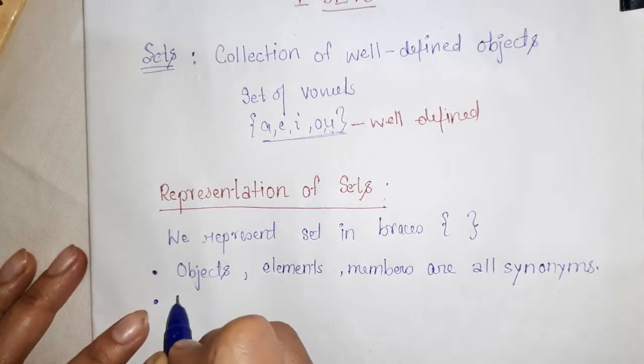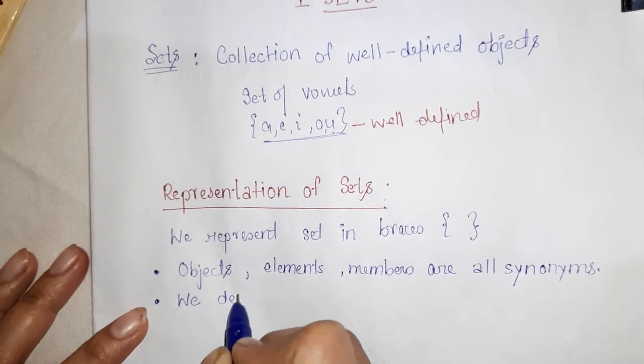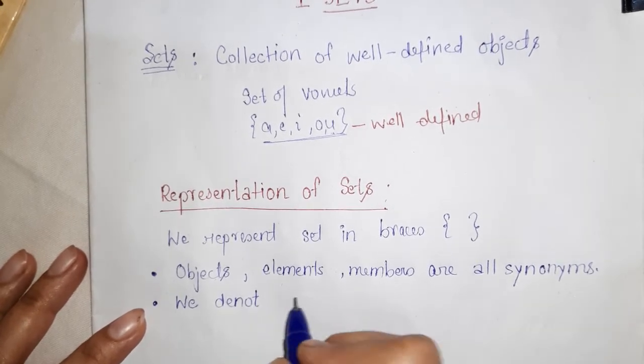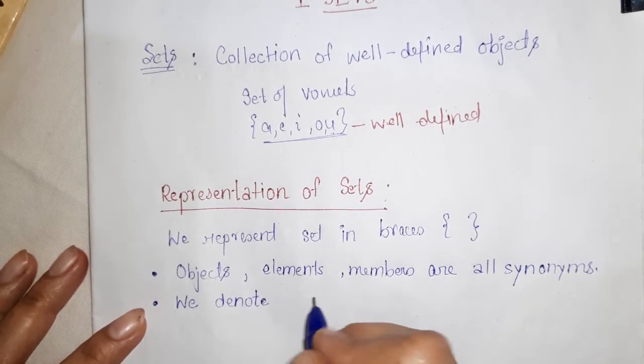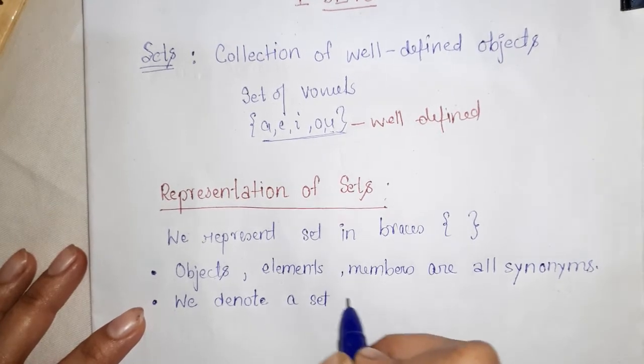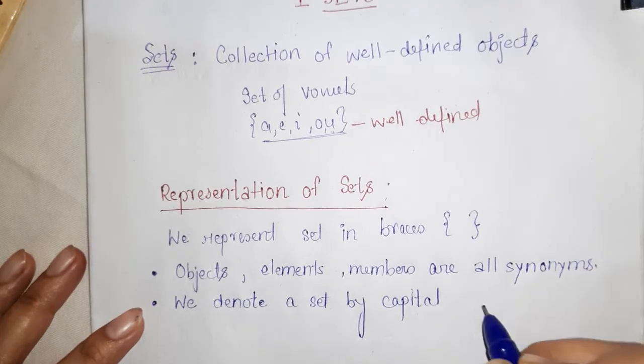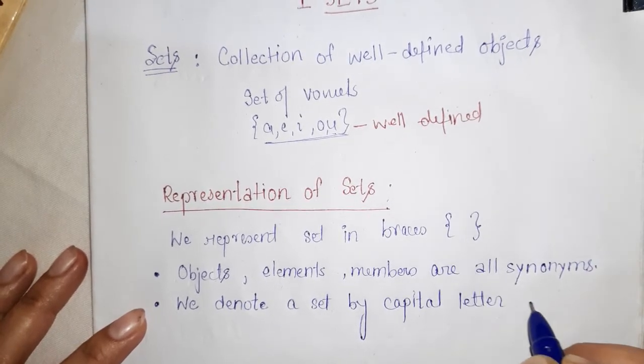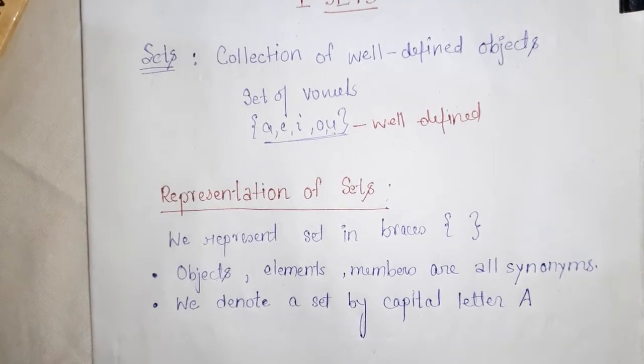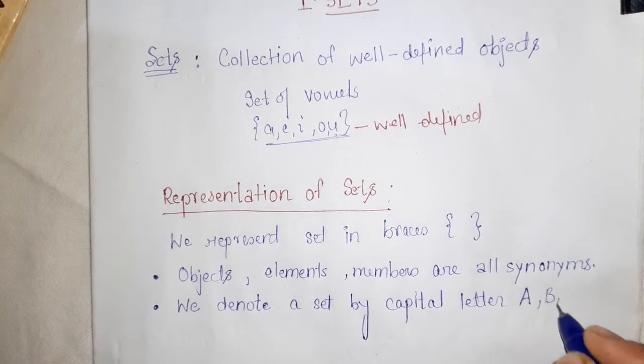And we denote a set by a capital letter. We denote a set by a capital letter, right? Whether it is A, B, C, anything.